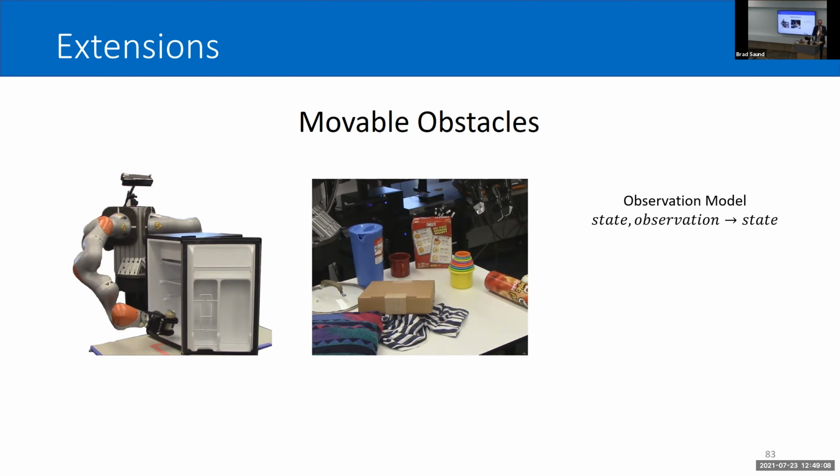So I've used particle filters often to model these objects, and they have an observation model that takes a state and an observation and gives us an updated state. But there's another part of a particle filter that I've mostly ignored, and that's the motion model, which takes a state and an action and creates a new state. This conceptually is very easy to slide in. The hard part is actually figuring out how objects move, especially when we don't know their weight or their exact shape.